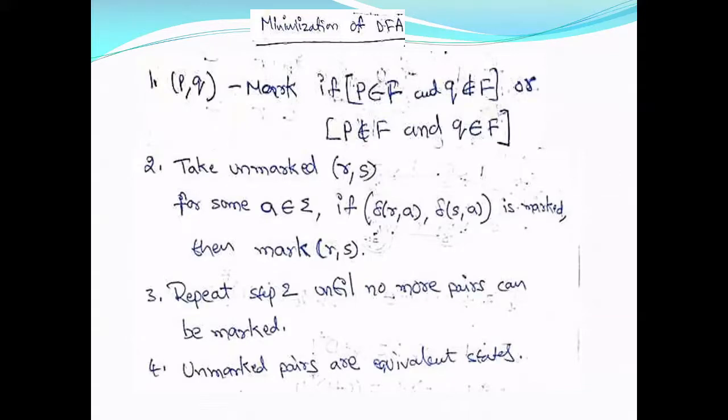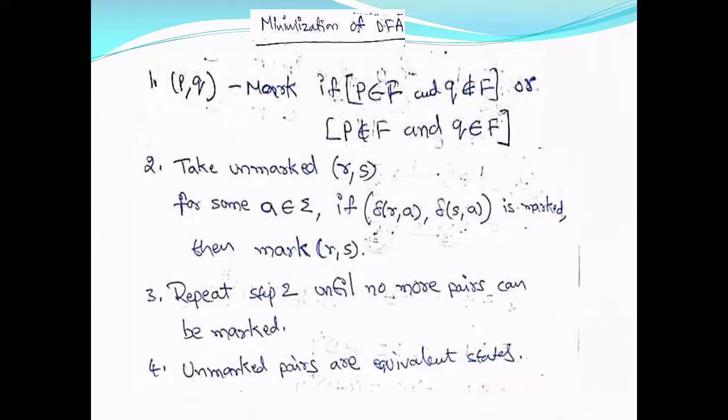Now, our next topic is minimization of DFA. Because I said there are many DFAs for a given language.